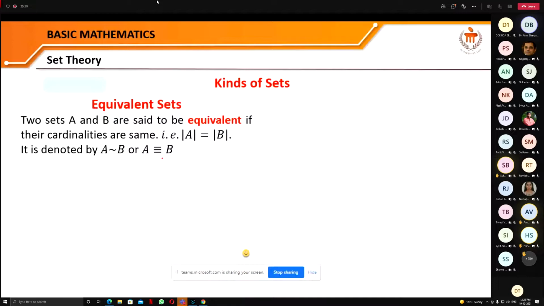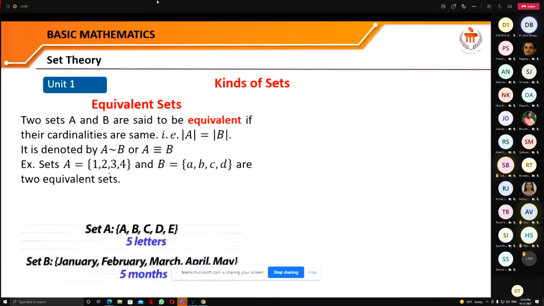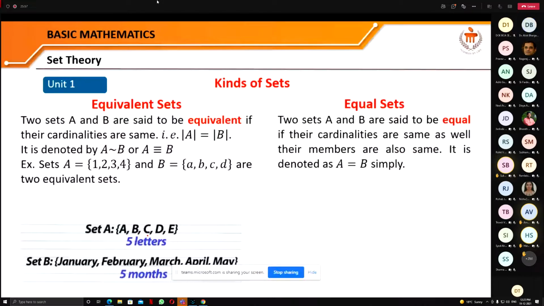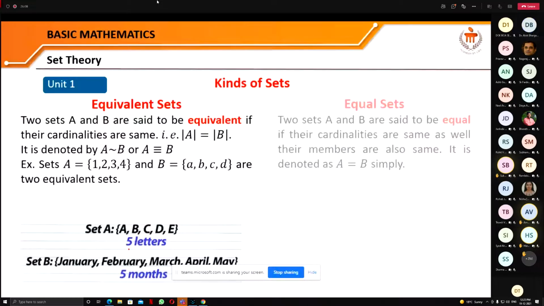Just look at these two sets A and B. There are 4 elements in set A, and in set B we also have 4 elements. So these two sets are equivalent sets. Like here, this set contains 5 elements or 5 letters, and this contains the names of 5 months. So these two sets are equivalent.